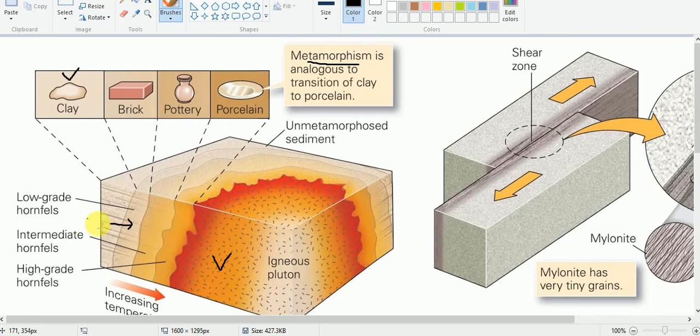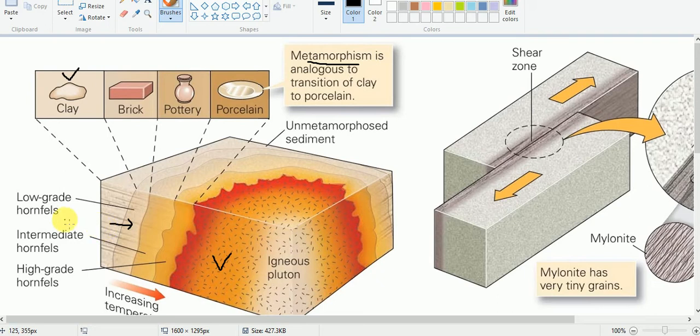Closer to the heat, there will be higher grade. And likewise, the higher the pressure, the higher the grade of the rock, or the higher the pressure and the heat, the higher is the grade of the rock.